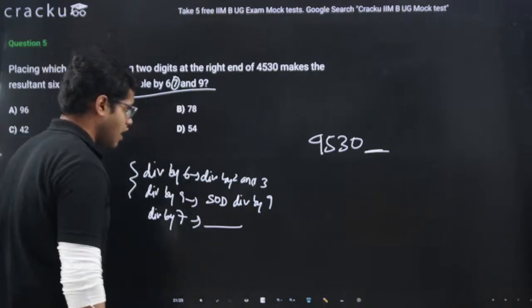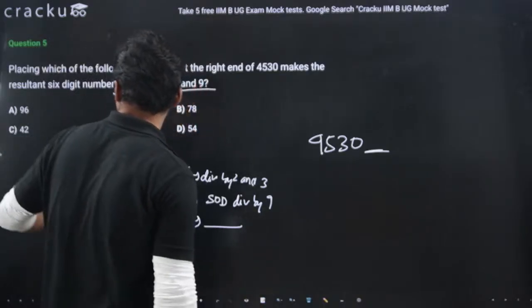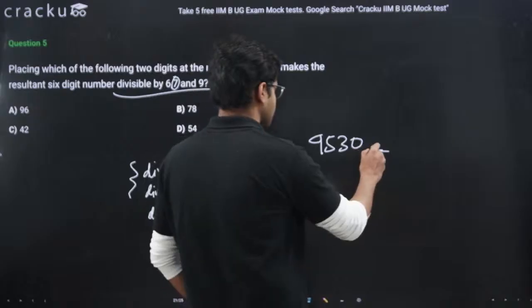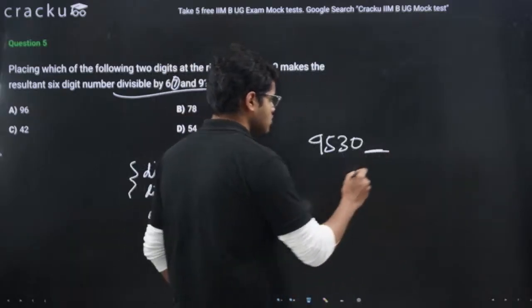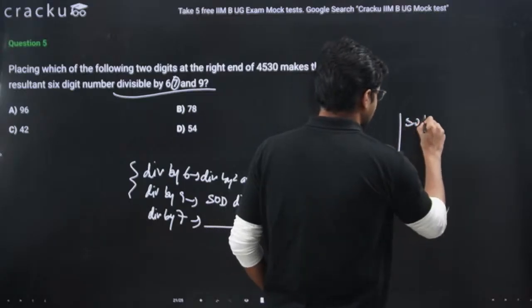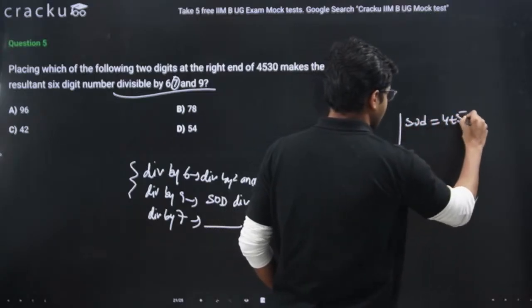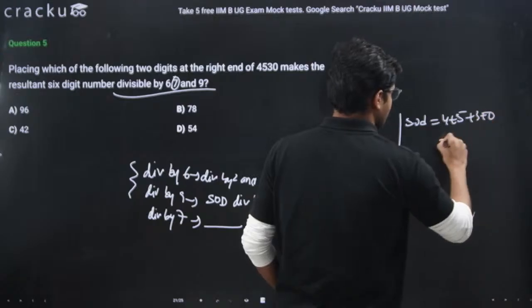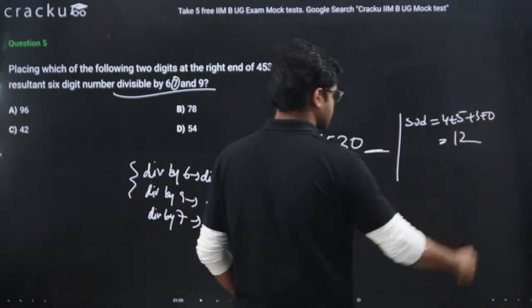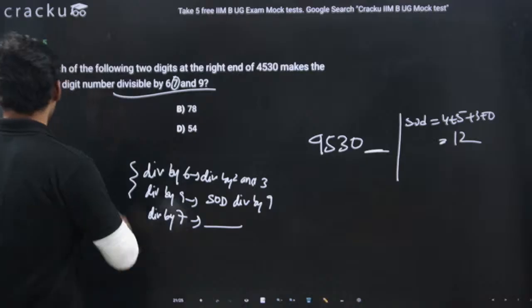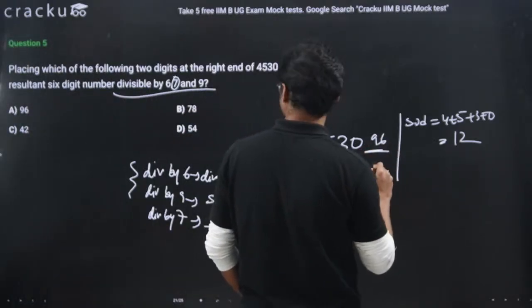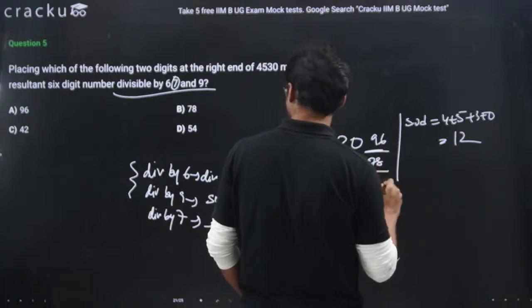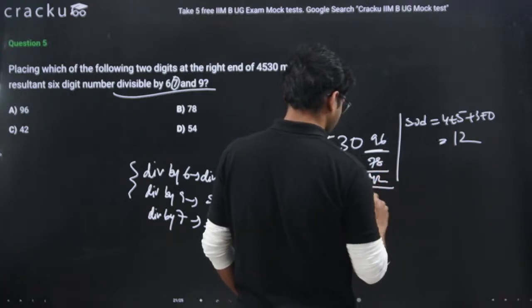For 4530, what is the sum of digits till now? Sum of digits till now is 4 plus 5 plus 3 plus 0, which means 4 plus 5 is 9, 9 plus 3 is 12. What are the possible numbers? The possible numbers are 96, 78, 42 and 54.